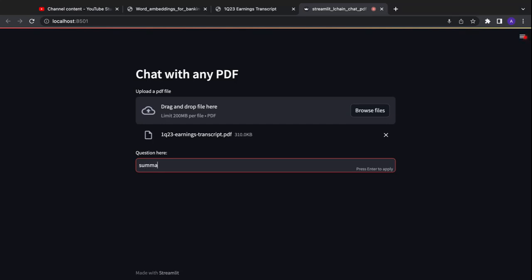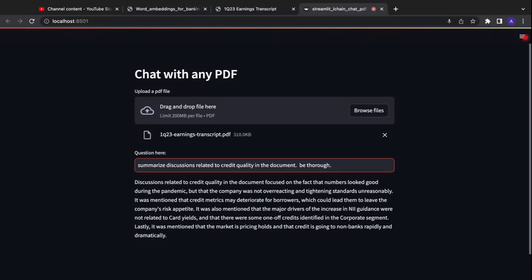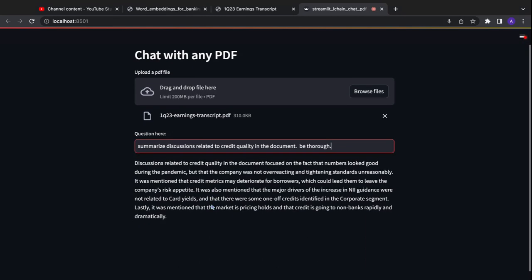Let's start with something like: summarize discussions related to credit quality, because all bankers talk about credit quality in the document. I'm going to say be thorough. I'm saying that be thorough because the way I have built this model, it's really simple in the background, is that it will go pick up content related to credit quality, but then limit how much it can read before it can answer this question.